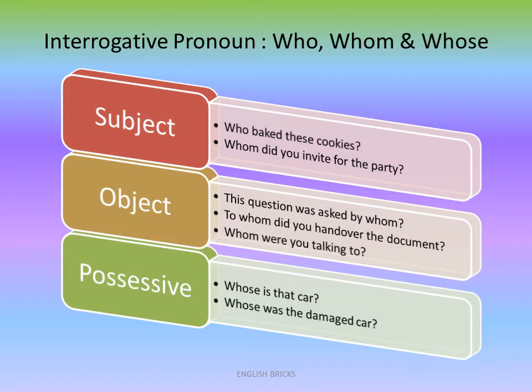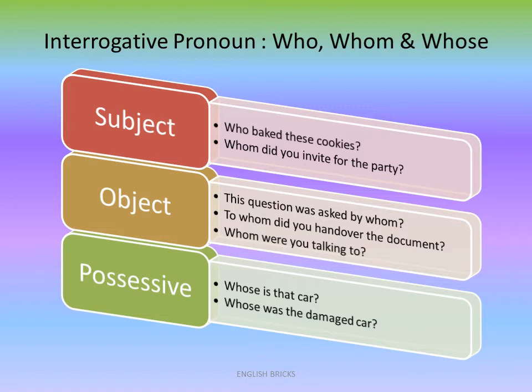Now, let us look at these interrogative pronouns: who, whom, and whose. These interrogative pronouns, especially who, whom, and whose, are used in three different cases: the subject form, the object form, and the possessive form. If you remember, a subject is the life of the sentence. It tells you who, followed by a verb and an object. This is the basic structure of a sentence in English.